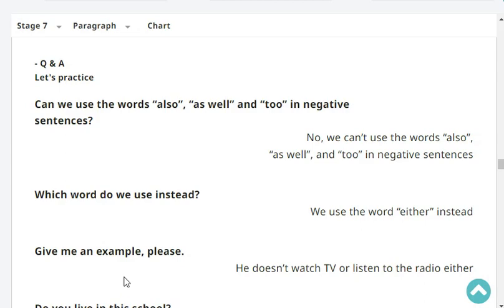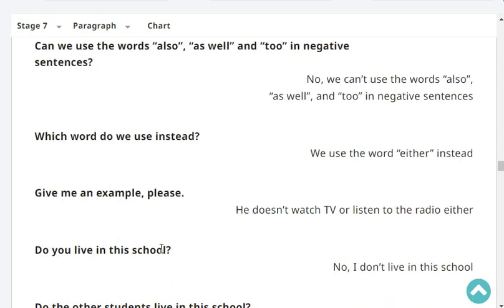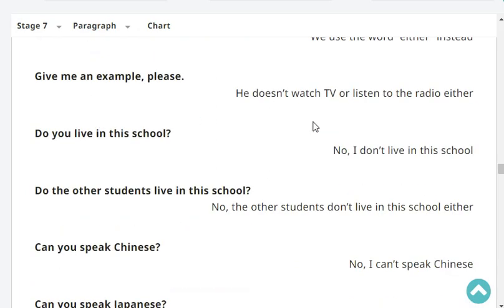We use the word either instead. Give me an example, please. He doesn't watch TV or listen to the radio either.